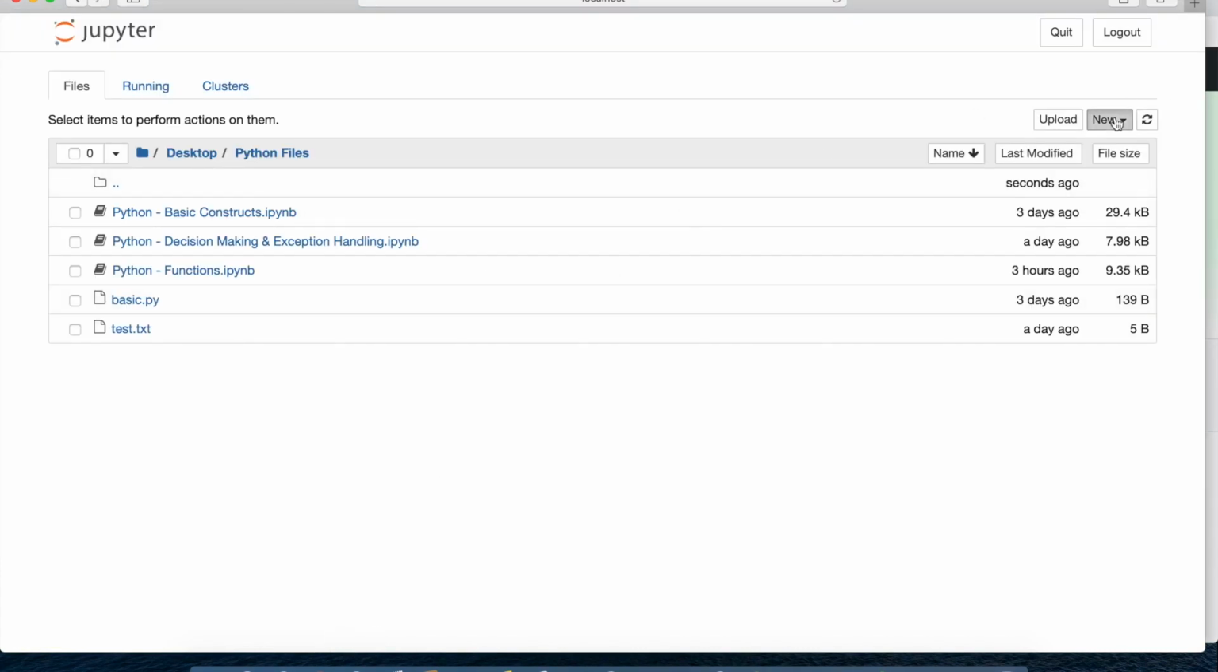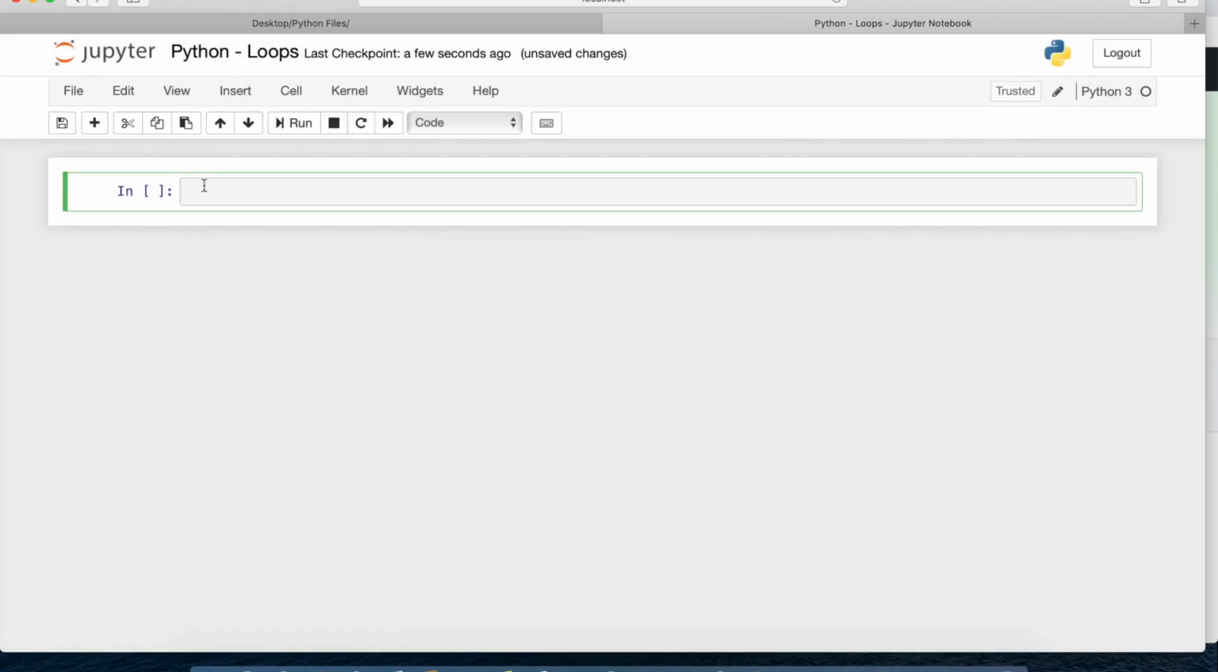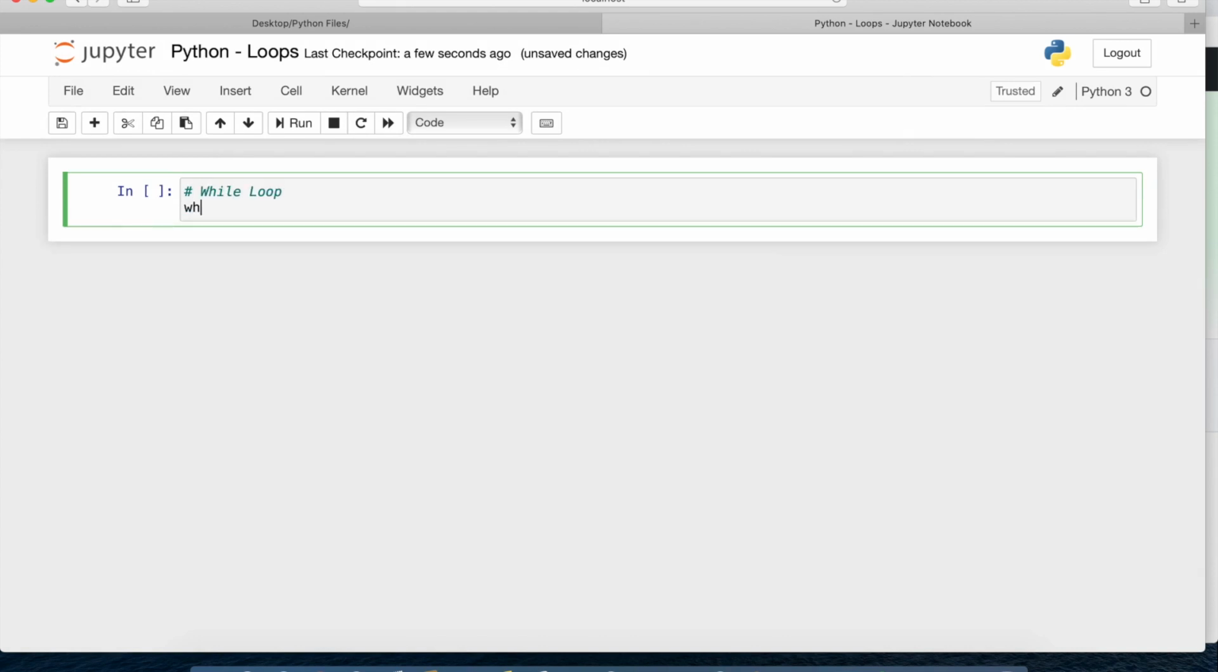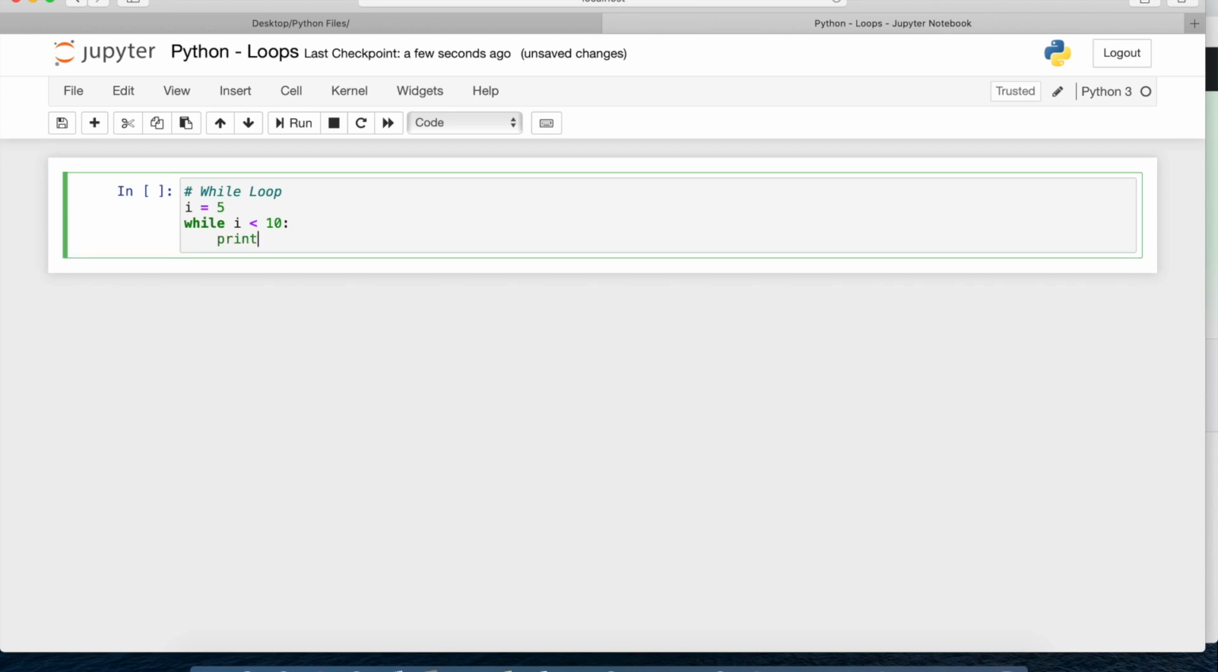So I'll go to Jupyter Notebook and open up a new Python notebook. We'll name it Python loops. First we'll see the while loop. To write a while loop, we start with the while keyword, then we give the condition. Here first I will define my variable, saying i equals 5. Then I am saying while i is less than 10, print i.